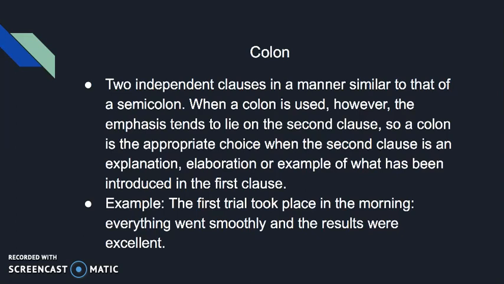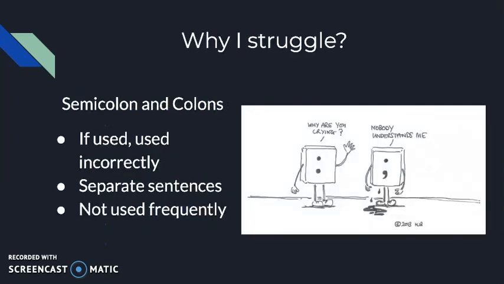As well as in a colon, we're also taking a look at two independent clauses in a manner similar to that of a semicolon. But when a colon is used, the emphasis tends to lie on the second clause. So a colon is the appropriate choice when the second clause is an explanation, elaboration, or example of what has been introduced in the first clause. For example, the first trial took place in the morning: everything went smoothly and the results were excellent.